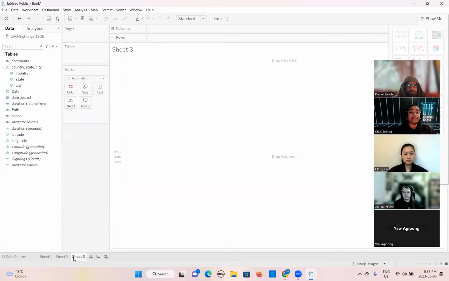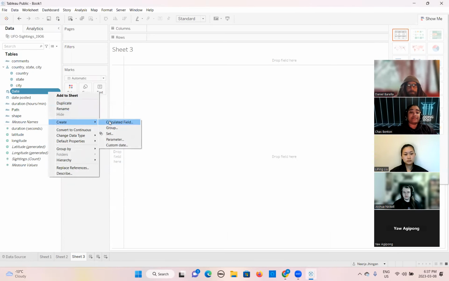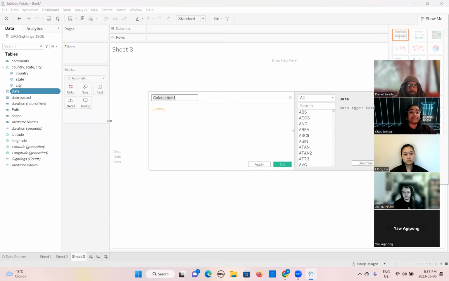Now create a new sheet here. Okay, now look at this. This is a date field. Either you can click here. In this, right-click here, create, and you can click here, calculated field.